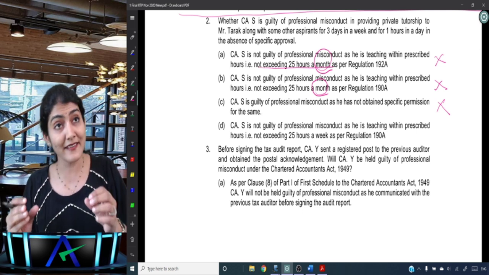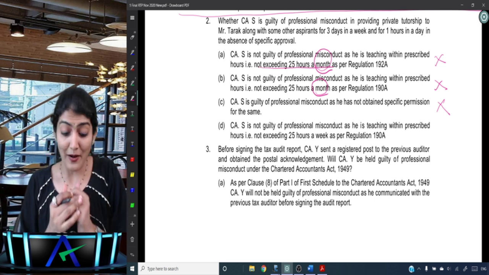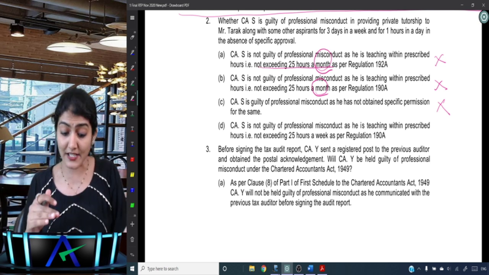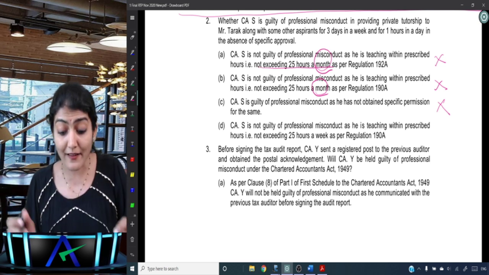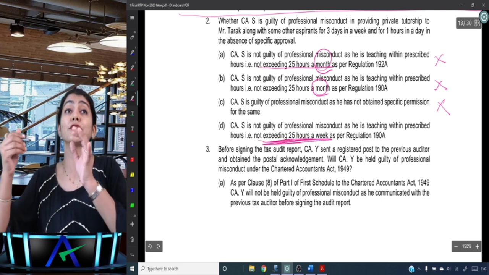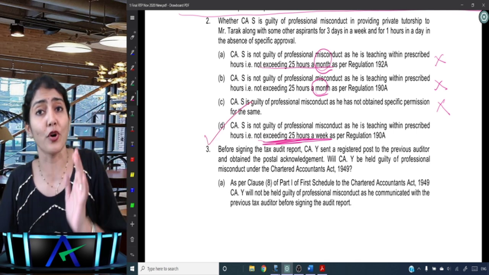Okay, so A, B, C, no, till then it is okay. But if D is also no, then it will be a problem. Okay, so S is not guilty of professional misconduct as he is teaching within the prescribed hours, that is not exceeding 25 hours a week as per regulation 190A. Super. And D is the correct option.